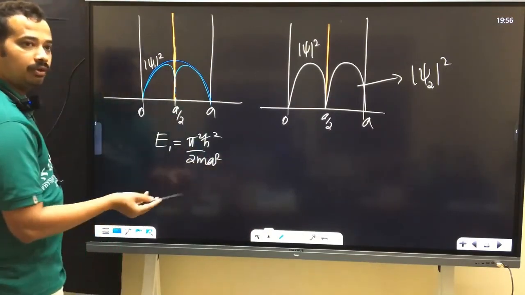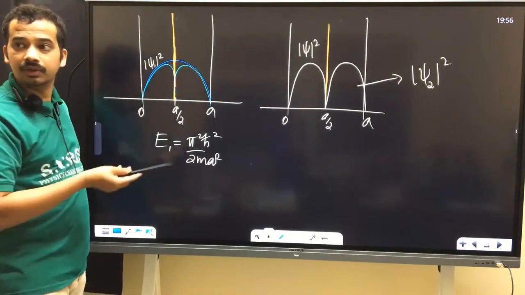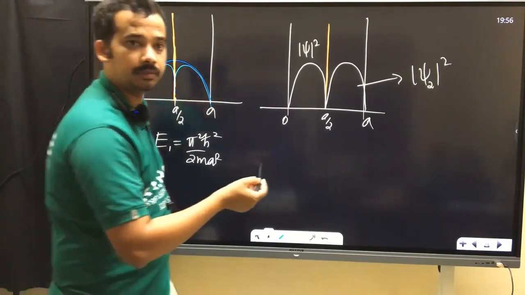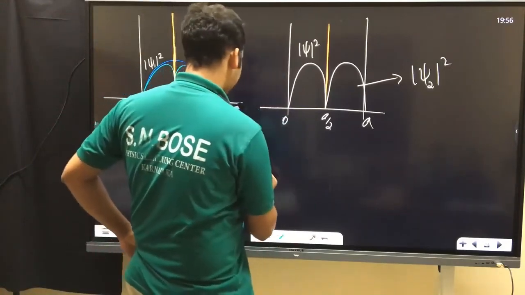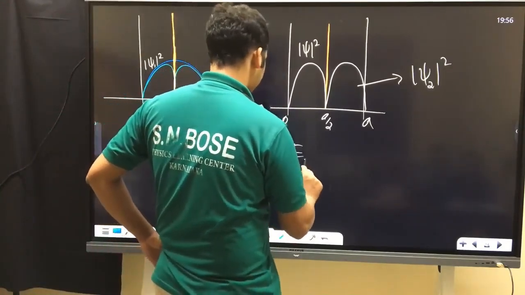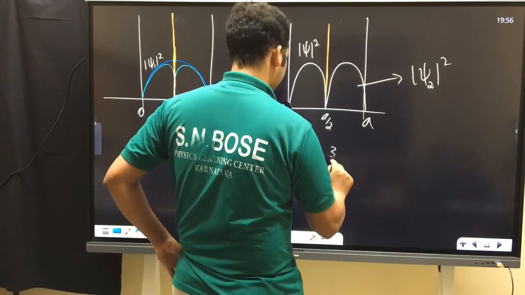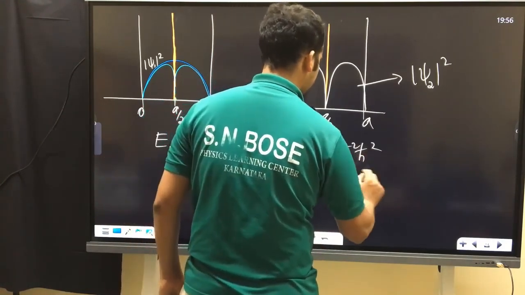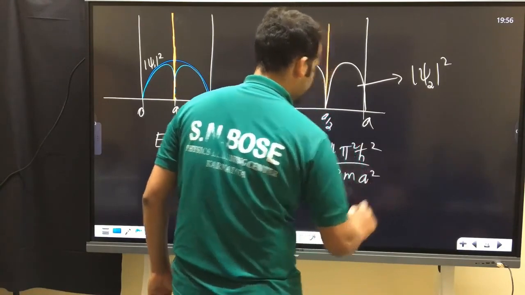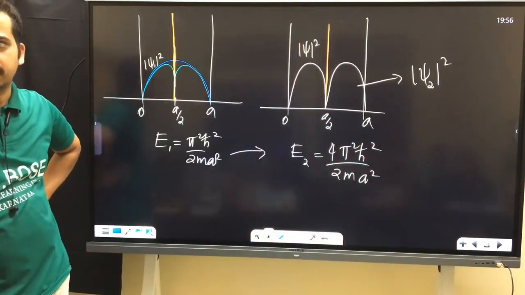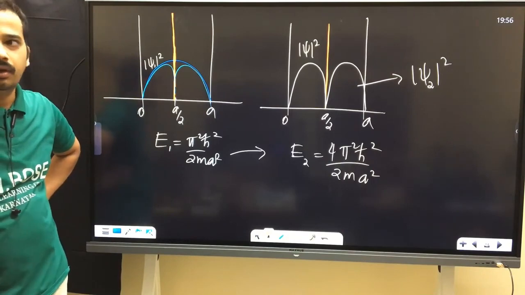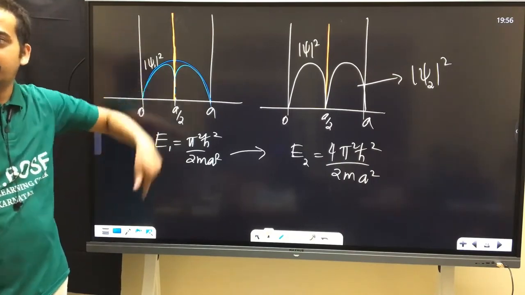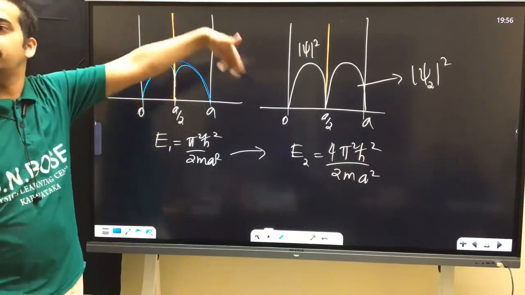When you slowly build the wall, you are doing work on the system, and its energy will slowly change to E2. That's equal to 4 pi square h bar square by 2m a square. What is the change in energy? That is the question they asked: what is the work done by you on the system? The work done while raising the wall will be stored in the system.